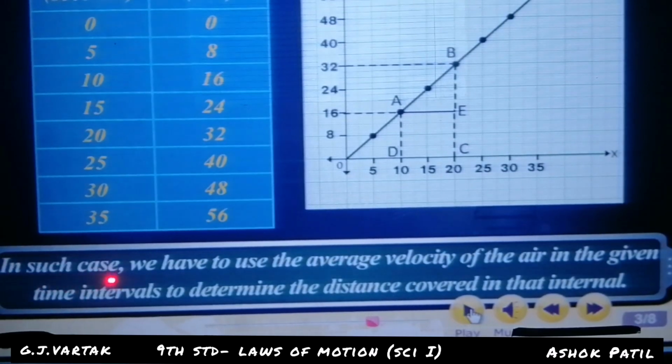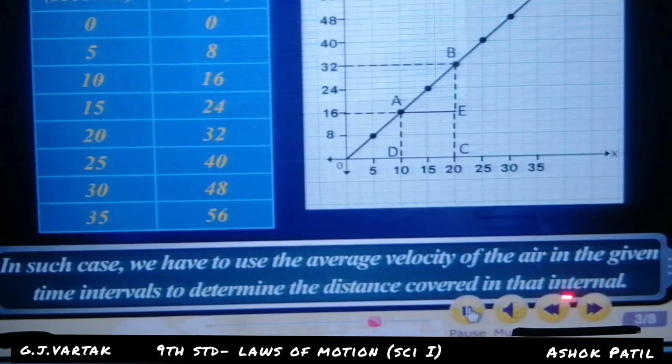In such a case, we have to use the average velocity of the car in the given time intervals to determine the distance covered in that interval.